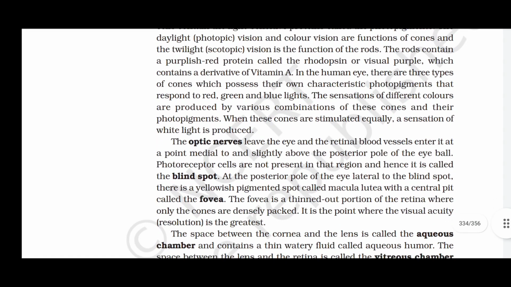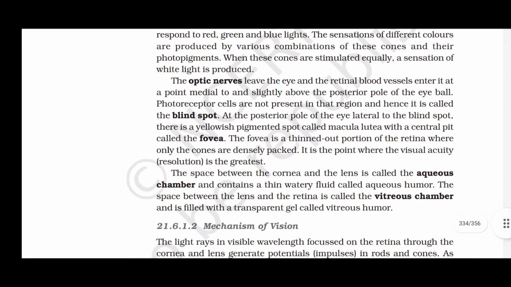The optic nerves leave the eye and the retinal blood vessels enter it at a point medial to and slightly above the posterior pole of the eyeball. Photoreceptor cells are not present in that region, and hence it is called the blind spot.